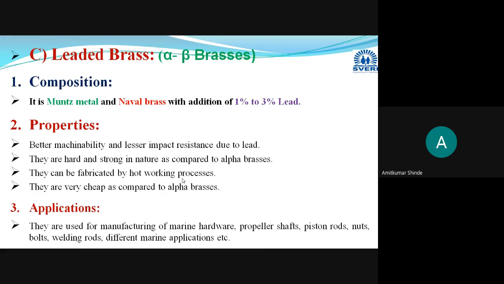By mistake I had written that, and I have edited it. Please take note of it. This is the leaded brass.